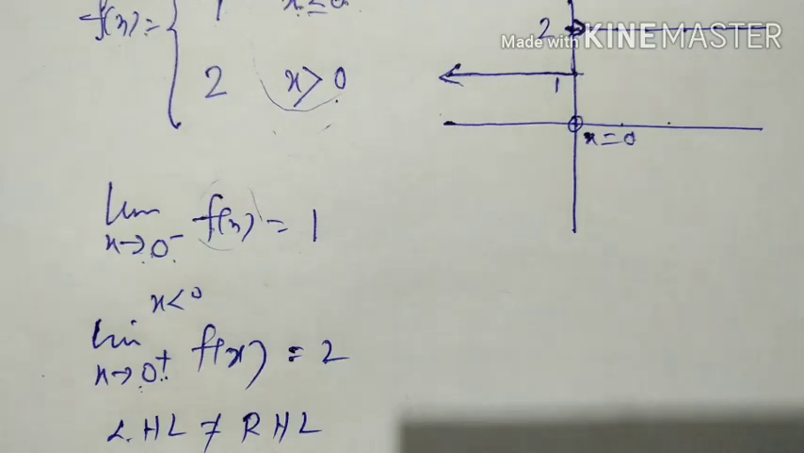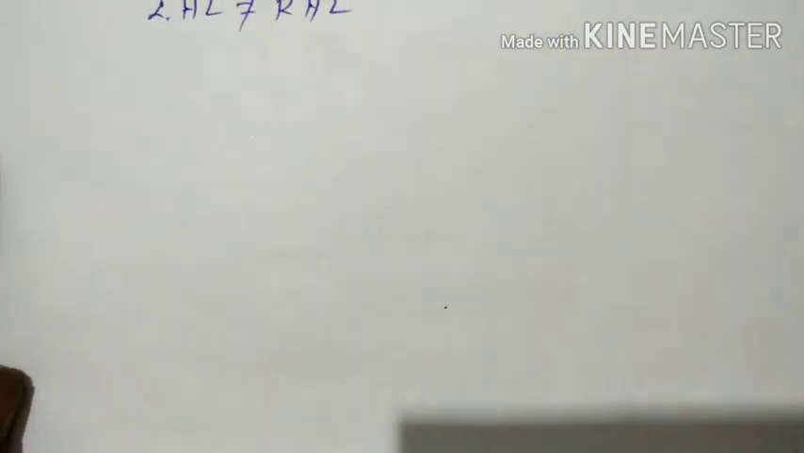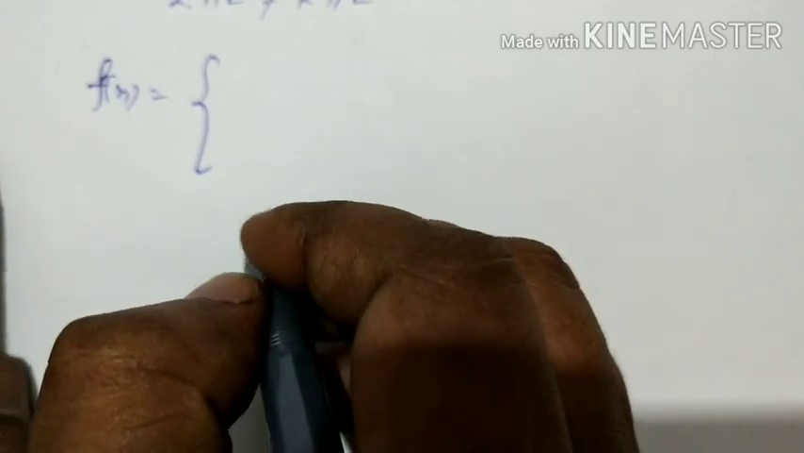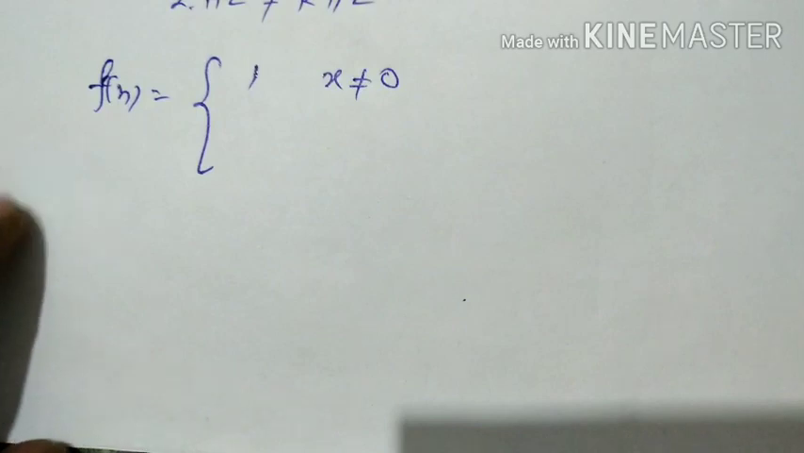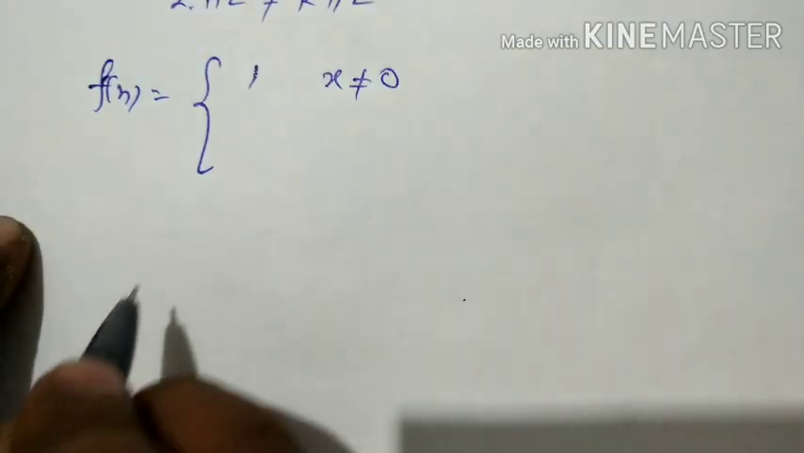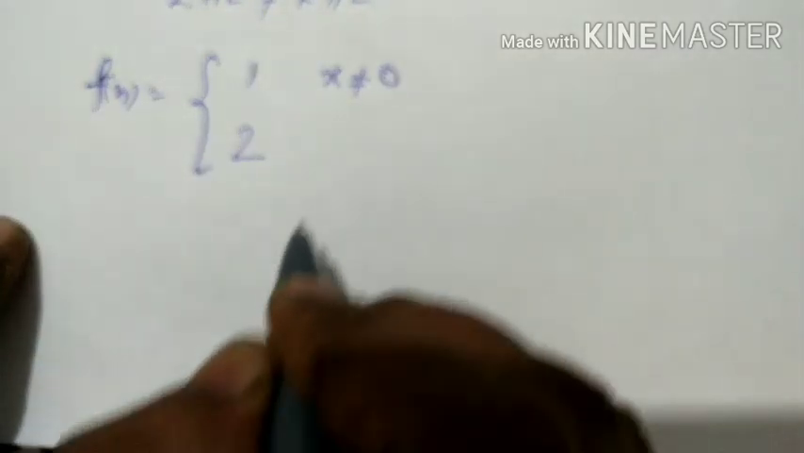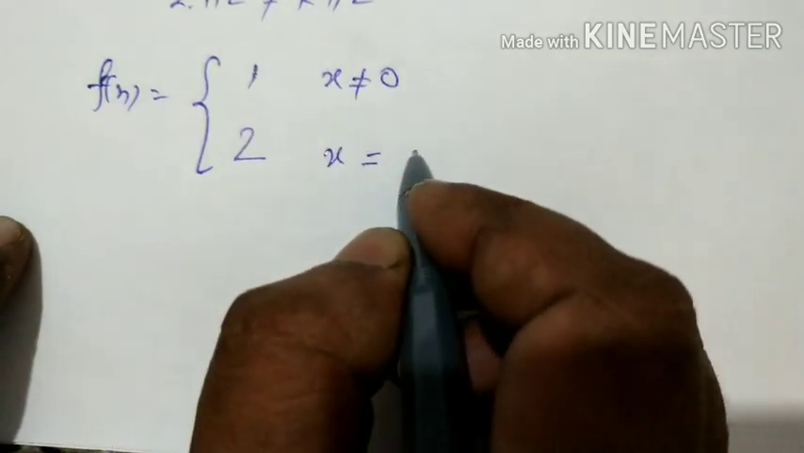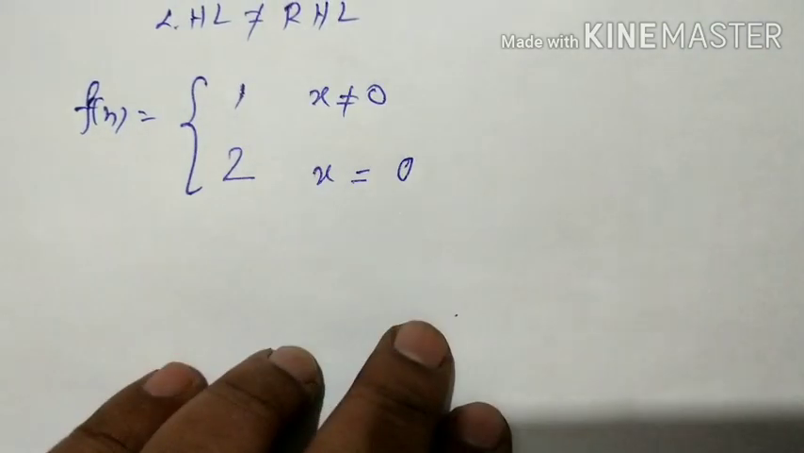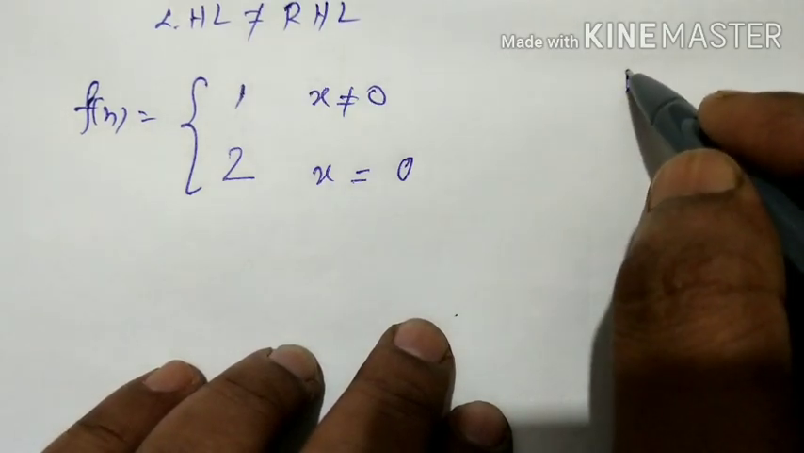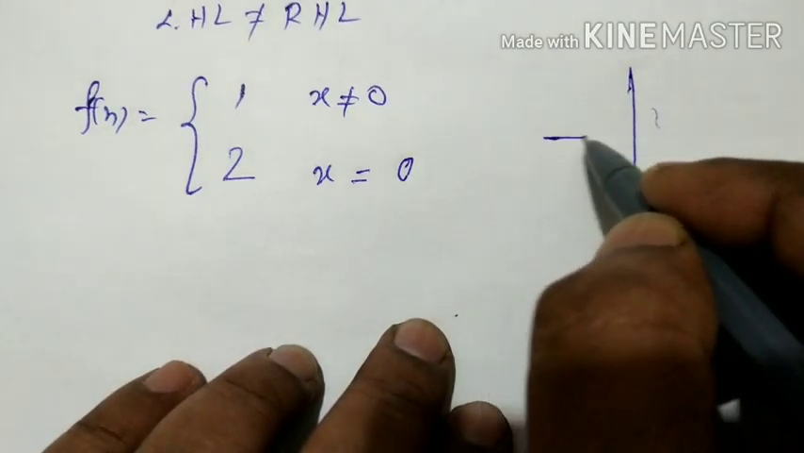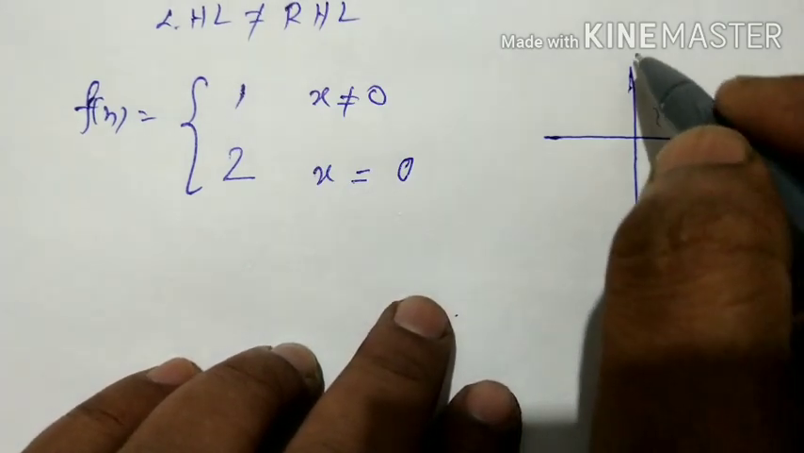Okay, now consider another graph. Consider another graph of a function. Another function I consider. Suppose f(x) is equal to 1 when x is not equal to 0, and f(x) is equal to 2 when x is equal to 0. If you draw the graph, you see